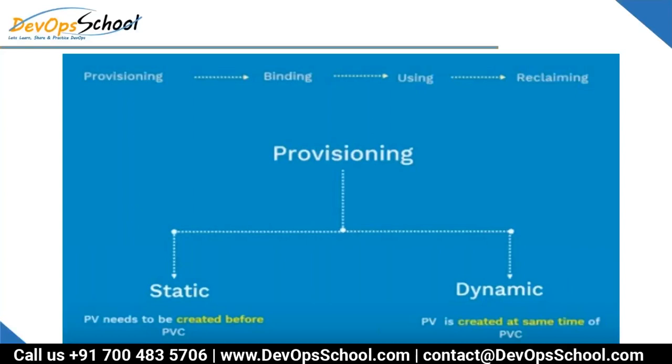So guys, there are two provisionings: static provisioning and dynamic provisioning. What is provisioning? Provisioning is a way to inform the Kubernetes cluster that these are the volumes available for use by the pods. But there are again two types of volume provisioning: static and dynamic. Is that making sense to all of you? Please remember, PV means persistent volume, PVC means persistent volume claim.